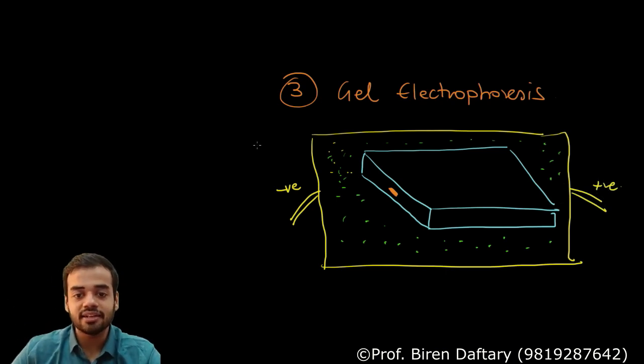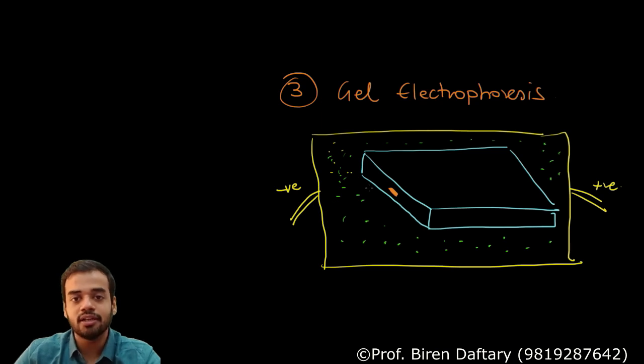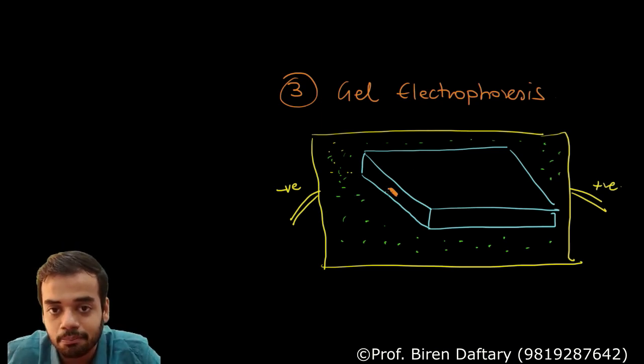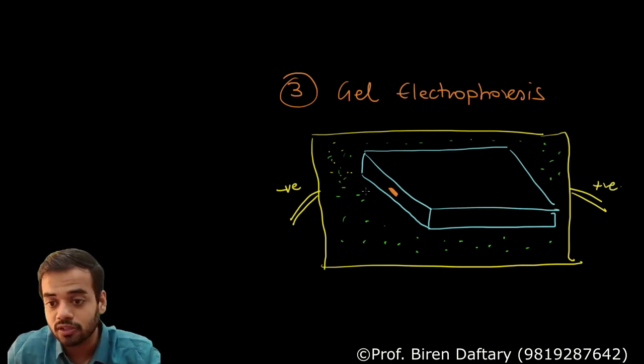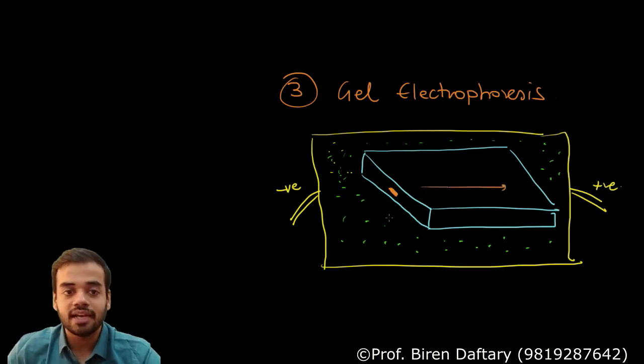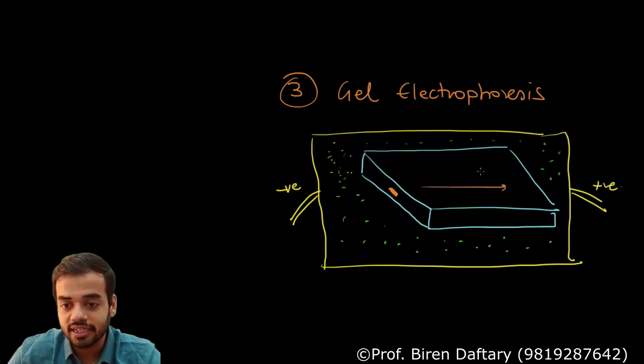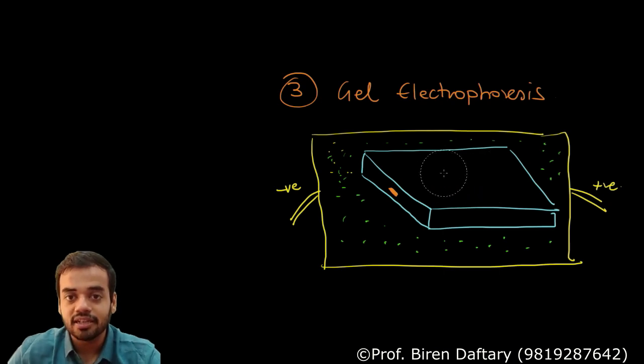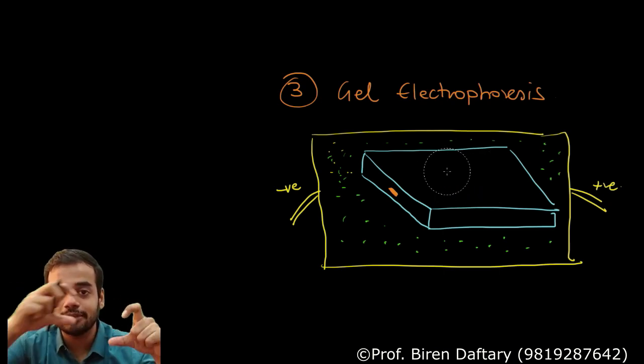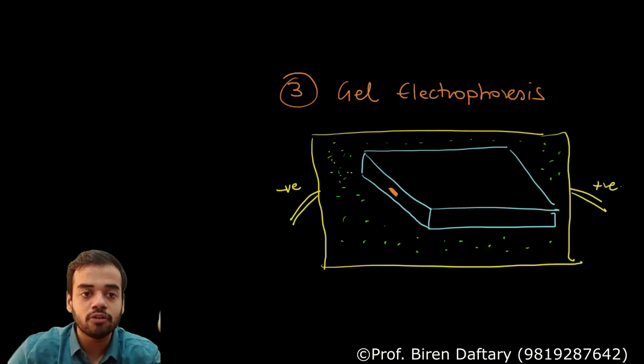Okay, and this electric current will flow in the tray, in the liquid, and through the gel. Now what will happen is, because of the electric current, this negatively charged DNA sample begins to move towards the positive charge, so it begins to move towards the right side. And as it begins to move towards the right side, the fragments, based on their size, get separated.